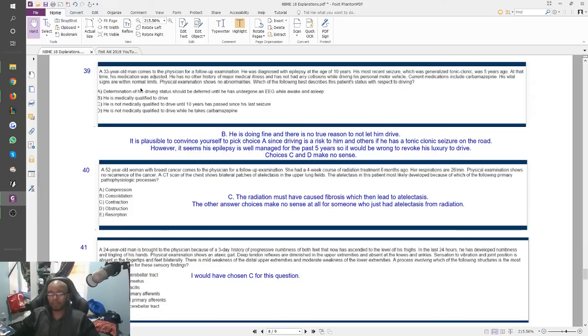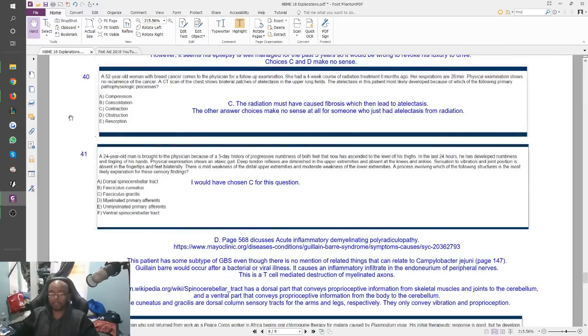And A, determination of his driving status should be deferred until he has undergone an EEG while awake and asleep. Well, an EEG is just going to tell you he has epilepsy, but it's not going to tell you whether or not he can drive. So doing an EEG would be unnecessary. It's just going to be pointless. Your EEG, even on carbamazepine, will still tell you this is an epileptic patient. He's not going to have seizures on the EEG, but you're going to see some abnormalities there. So the other answer choices just didn't make sense.